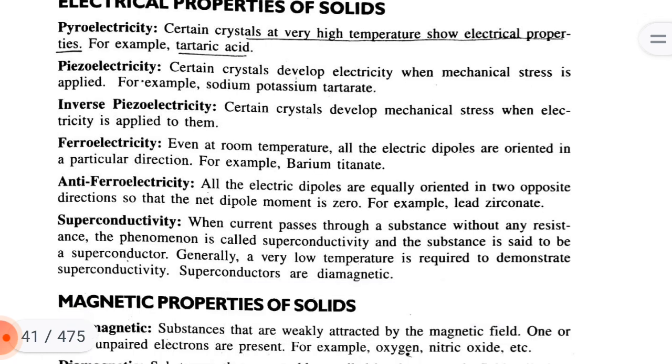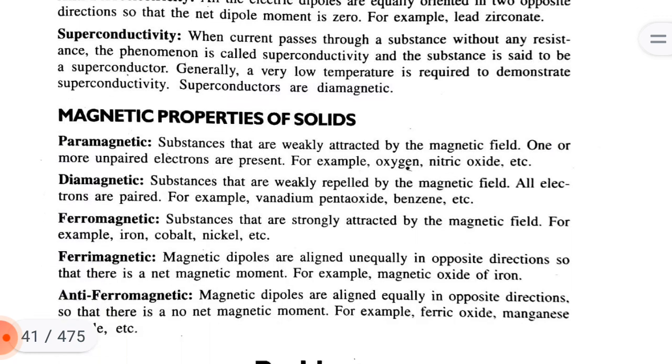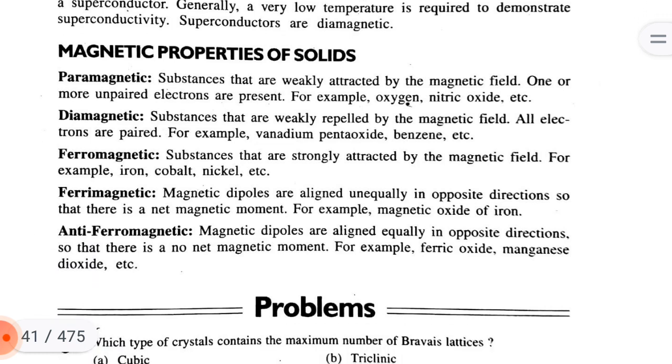Antiferroelectricity: all the electric dipoles are equally oriented in two opposite directions so that the net dipole moment is zero, for example, lead zirconate. Superconductivity: when current passes through a substance without any resistance, the phenomenon is called superconductivity and the substance is said to be a superconductor. Generally, a very low temperature is required to demonstrate superconductivity. Superconductors are diamagnetic.